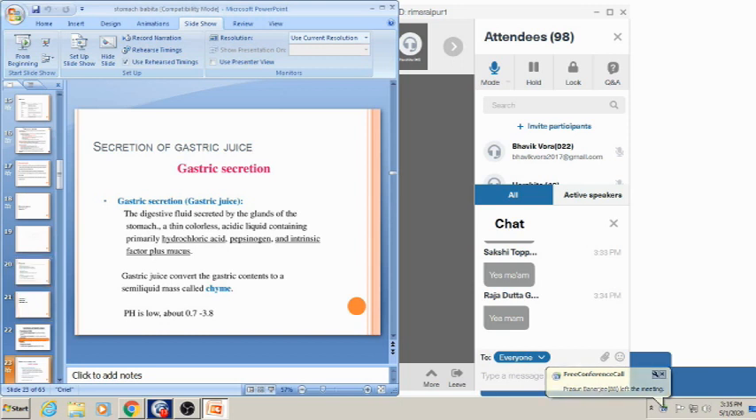Okay, so secretion of gastric juice. Gastric secretion is the digestive fluid secreted by the glands of stomach. It is a thin, colorless, acidic liquid containing primarily hydrochloric acid, pepsinogen and intrinsic factor plus mucus. Gastric juice converts the gastric content to a semi-solid mass called chyme. Its pH is 0.7 to 3.8. It is acidic in nature.